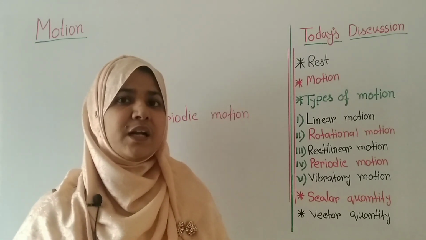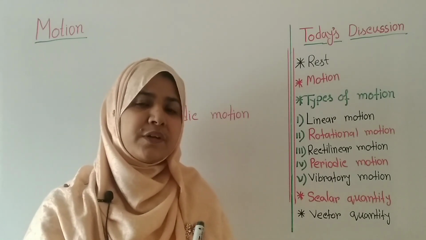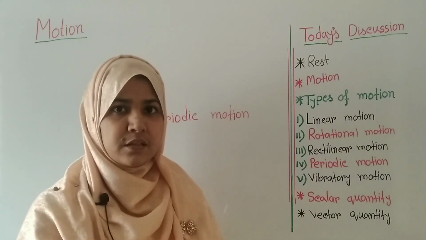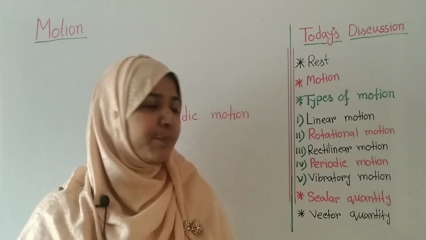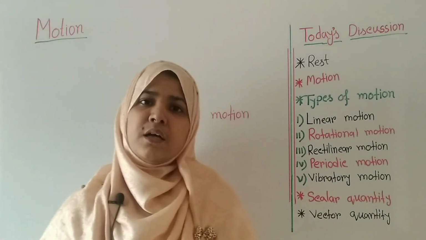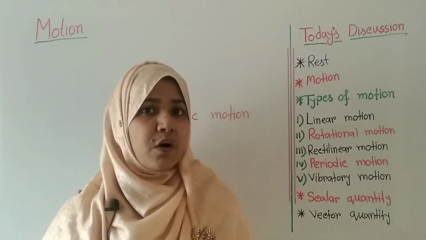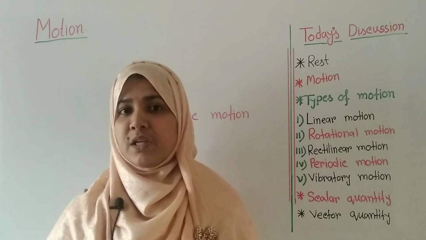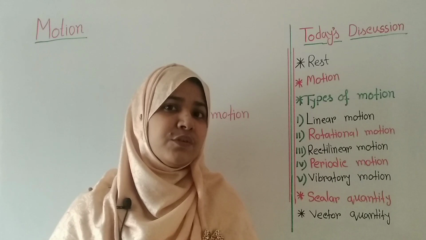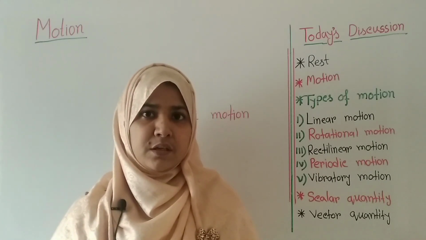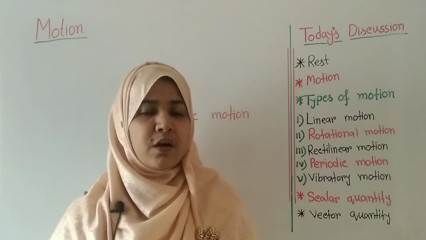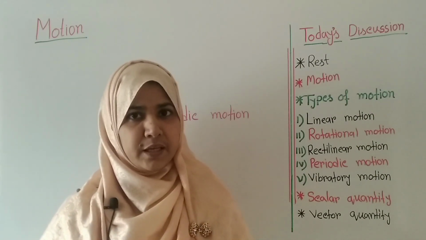That means after a definite interval of time, it will go along the same path again and again. So the examples of periodic motion are the motion of the hands of a clock or the motion of the earth around the sun. Periodic motion doesn't mean that it will always be circular. Periodic motion can be in a circular, rectilinear or elliptical way.